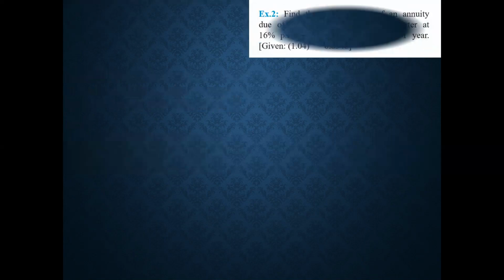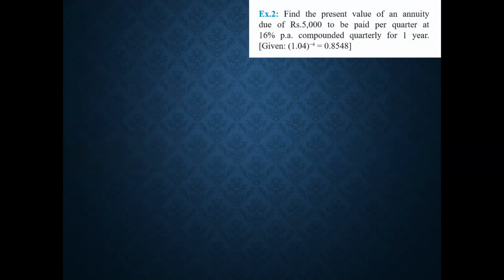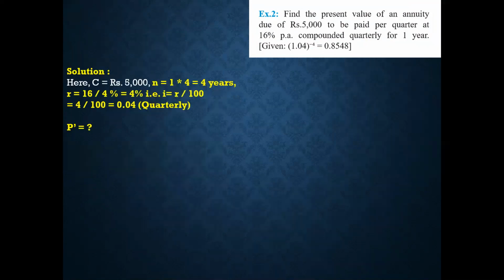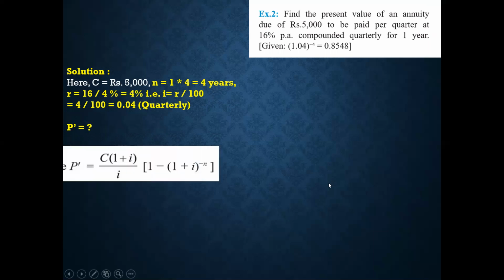Similarly, I'm giving you one more sum. Find the present value of an annuity due of 5,000 to be paid per quarter at 16% compounded quarterly for 1 year. So it is the same sum which we did just now. C is 5,000, and as it is mentioned quarterly, N is 1 into 4 which gives you 4, and 16 by 4 which gives you 4%, that is 0.04. You have to find the present value, so P dash as it is annuity due. You can put in the formula and solve the sum for assignment.